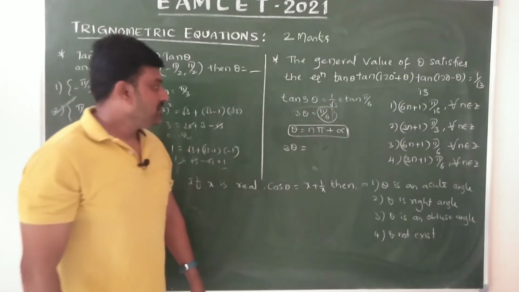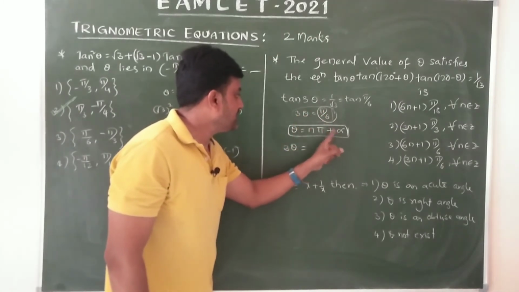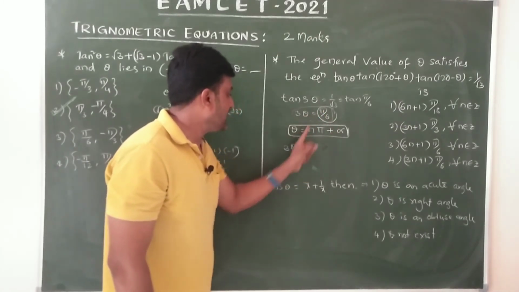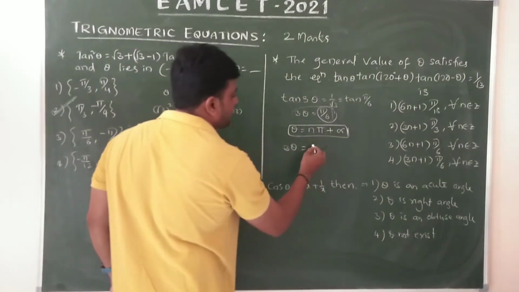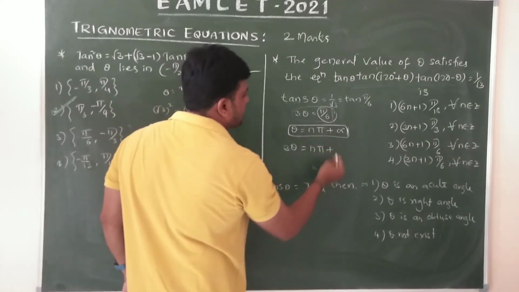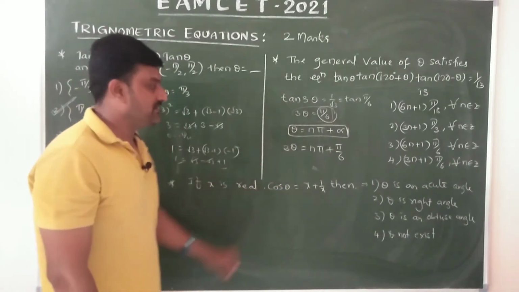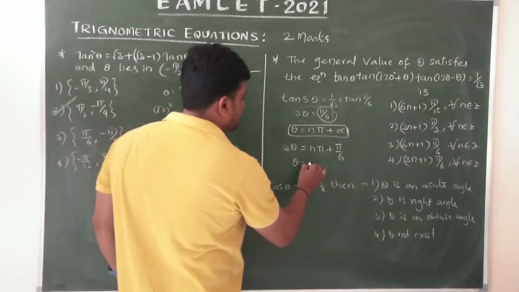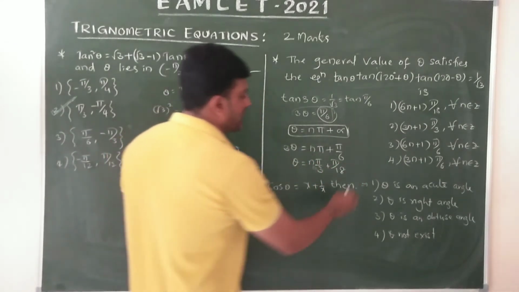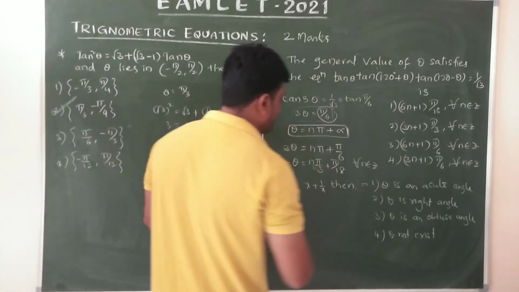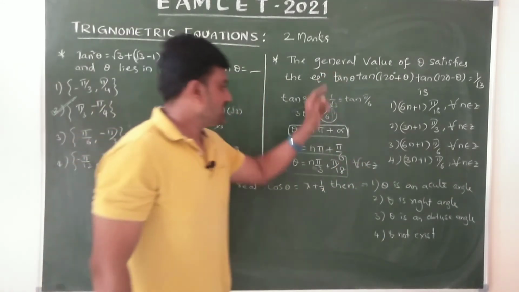Here we can make some mistakes. Don't write alpha equals pi by 18 here. In the place of theta you can write 3 theta, and in the place of alpha you can write pi by 6. Remember, it is n pi plus pi by 6 only. Now dividing by 3, theta equals n pi by 3 plus pi by 18, for all n belongs to Z. This is the solution for the given equation.